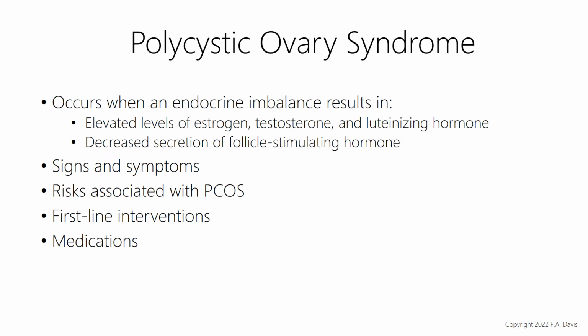Polycystic ovary syndrome. This is one of the most common endocrine disorders in reproductive age women. It's when the ovaries produce an abnormal amount of androgens, which causes an irregular menstrual cycle. It also causes excessive hair growth, acne, and infertility.